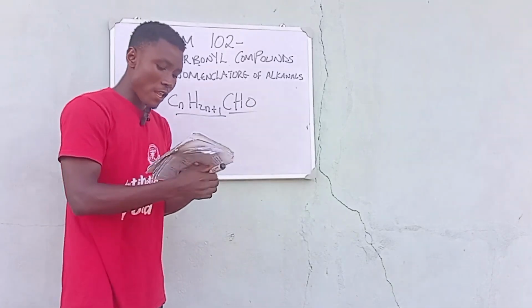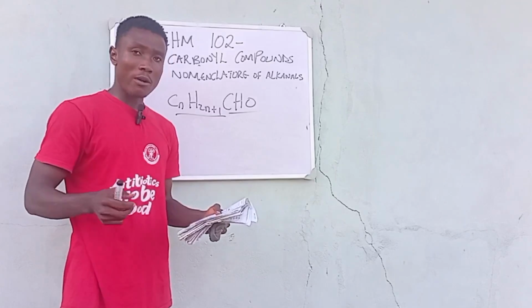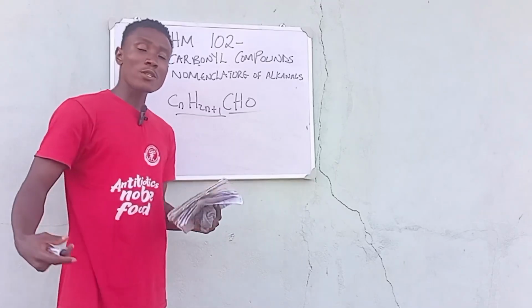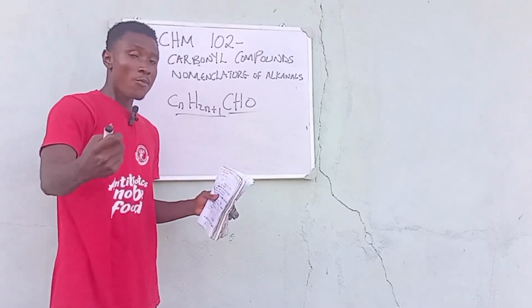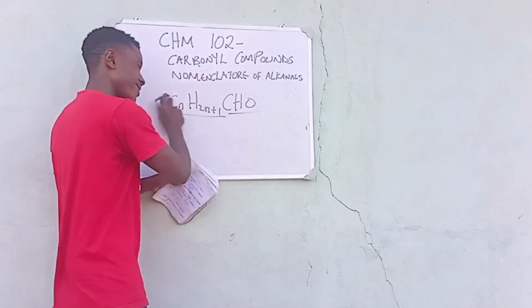Now let's start giving out some names, and we're also going to talk about the simplest member of the alkanals. When I talk about the simplest member, we are talking about methane. But at this particular time, it's no longer going to be methane, it's going to be methanal. So we are going to get right there.